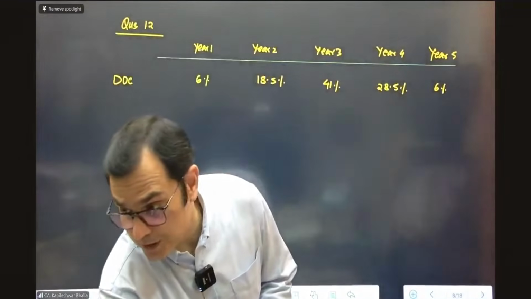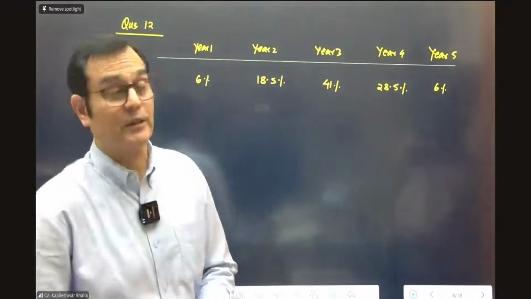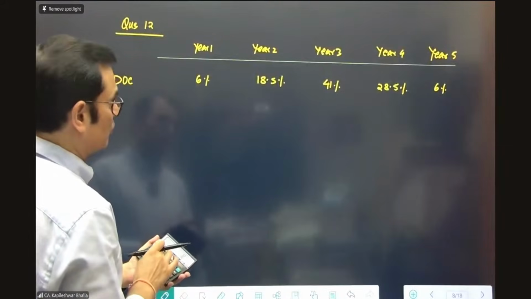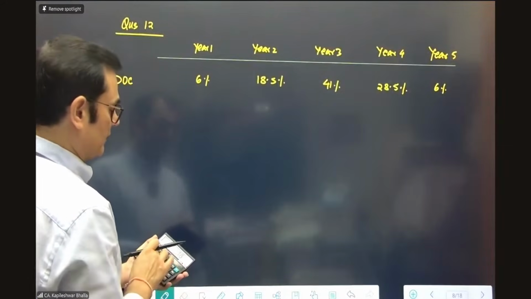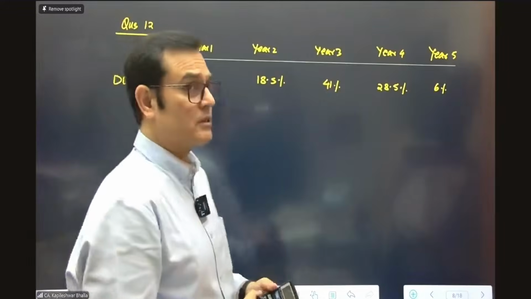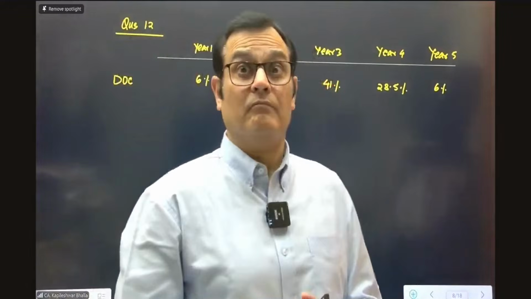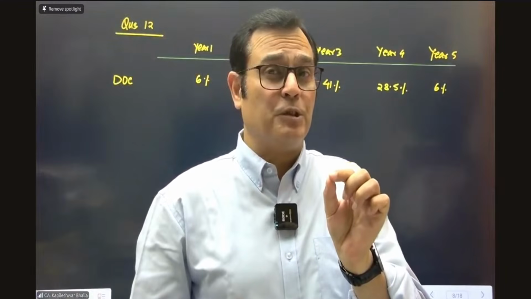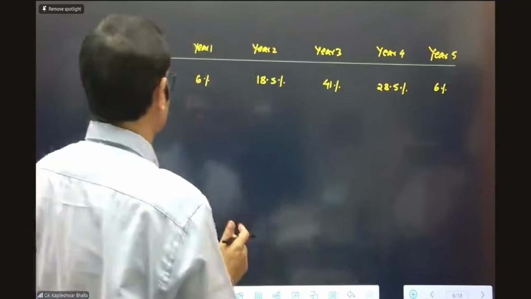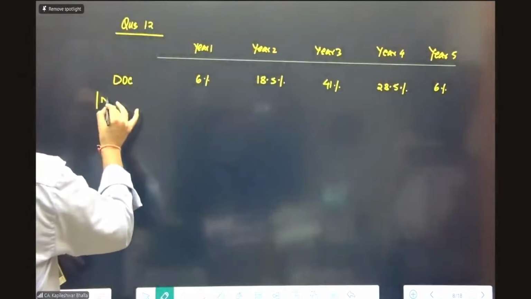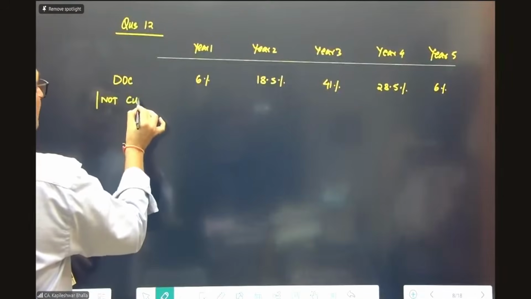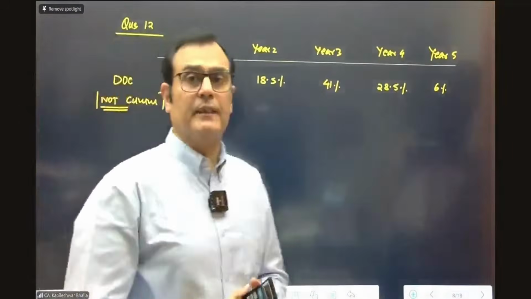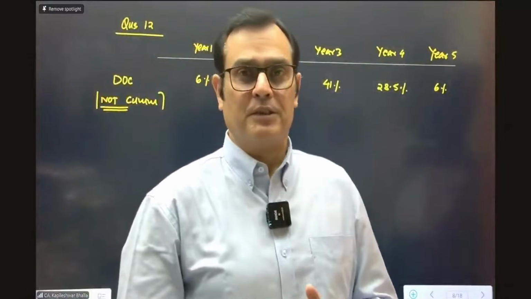Now, a very obvious question indeed, but I still want to ask you. Just take the total of this. Does it come to a total of 100? And if it does not, that means you've made some grave mistake. Because in this particular case, it's an independent degree of completion, not cumulative in nature. So you can even mention to the examiner that this is not a cumulative degree of completion, because he's very clearly instructed you not to take the cumulative percentages.